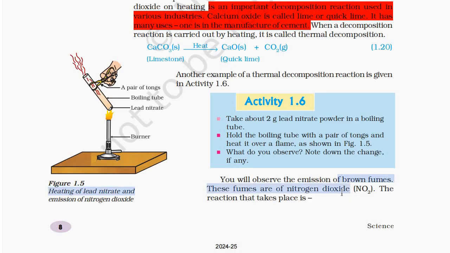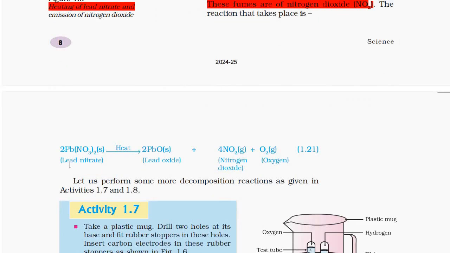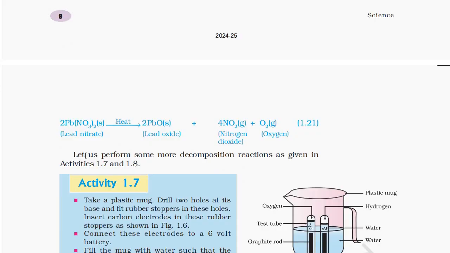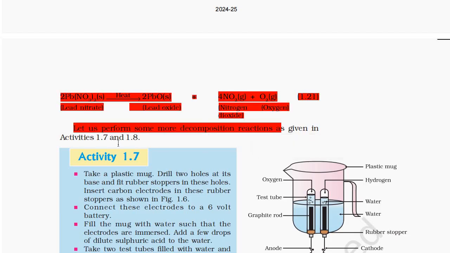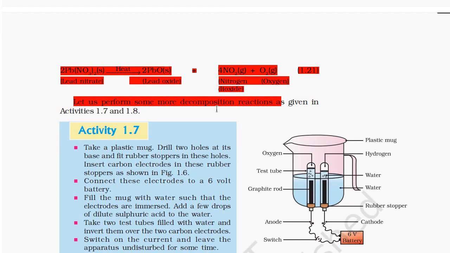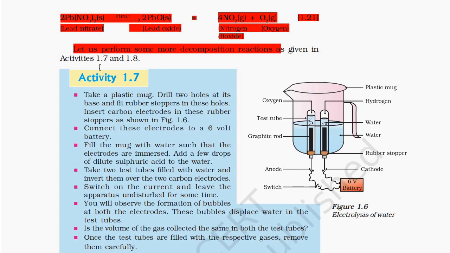These fumes are of nitrogen dioxide. The reaction that takes place is 2Pb(NO3)2, lead nitrate, in the presence of heat gives 2PbO, lead oxide, plus 4NO2, nitrogen dioxide, plus O2, oxygen. Let us perform some more decomposition reactions as given in Activities 1.7 and 1.8.